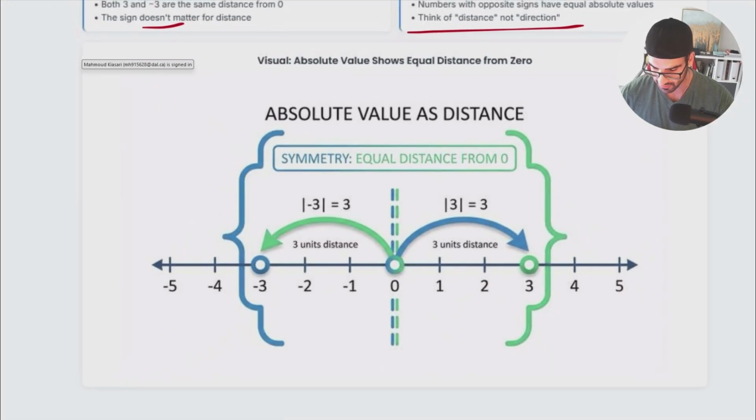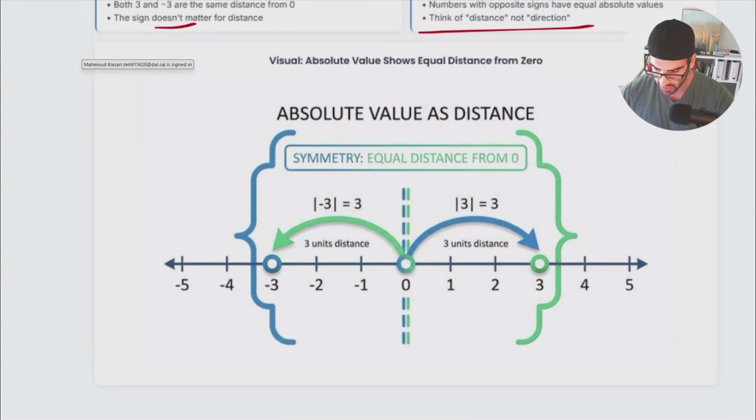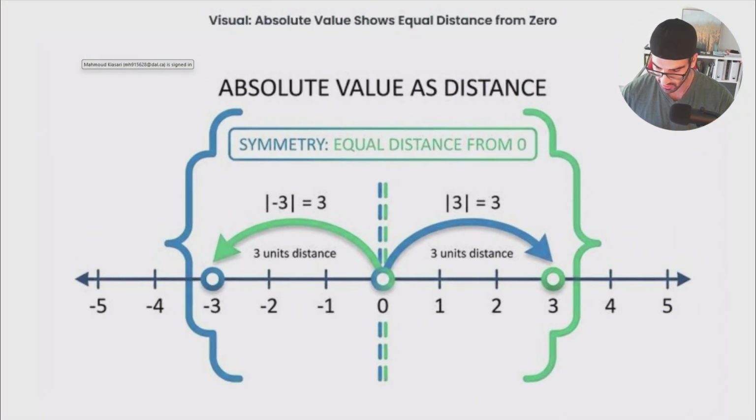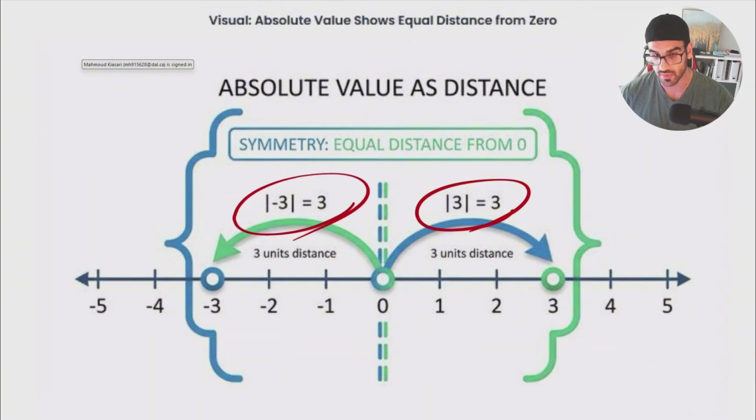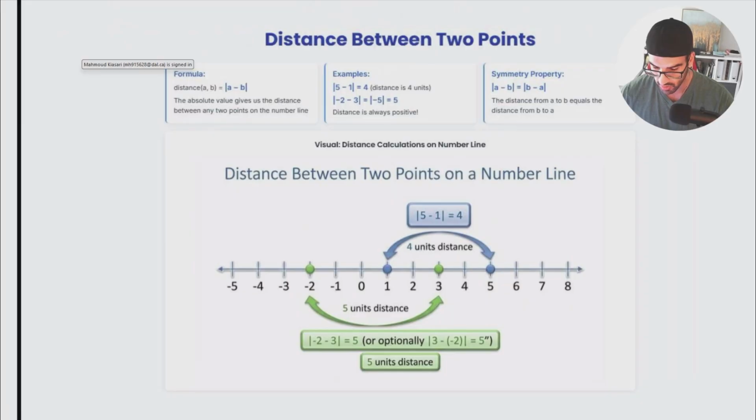It is something that you don't have to memorize, but it exists. If you want to show it visually, you can see that we have the symmetry. If I would like to find the distance of 3 and 0, I have the absolute value of 3. If I would like to find the distance between negative 3 and the reference itself, I have the absolute value of negative 3, and both of them would be the same.